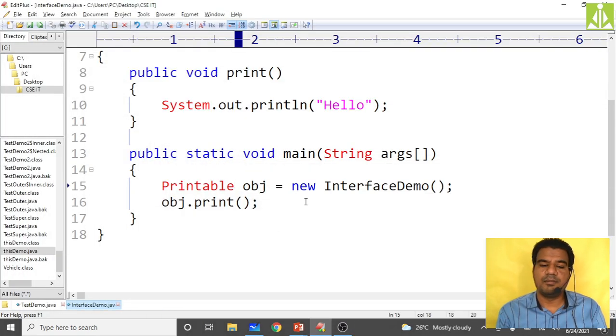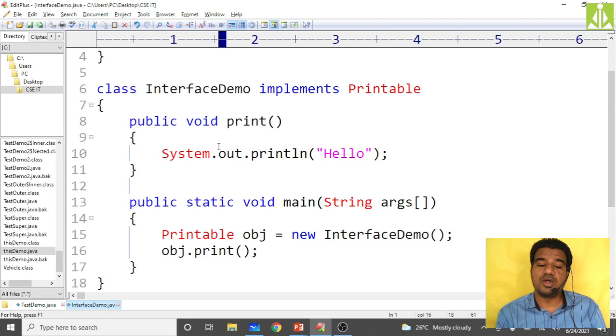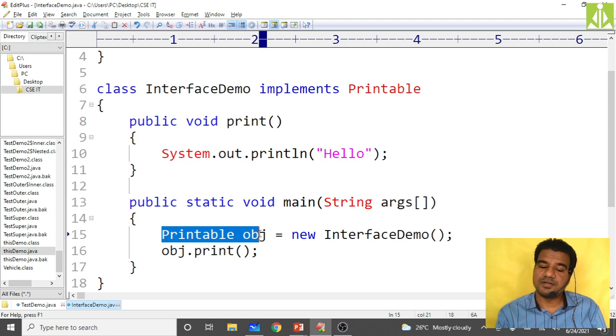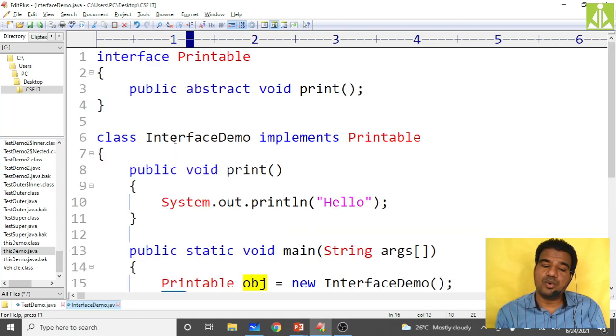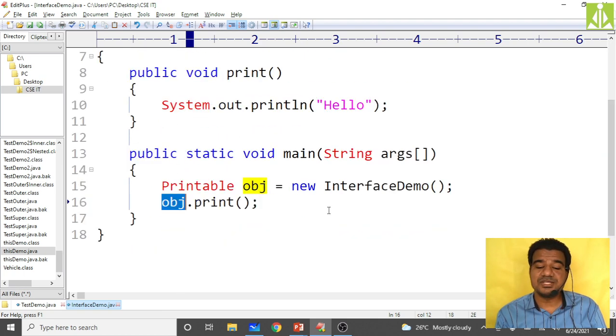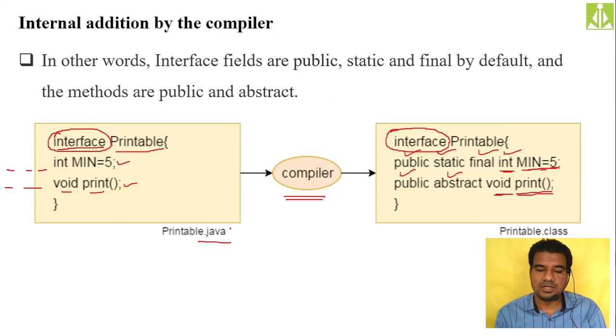So we have multiple references now. We can use the class reference, or we can use the interface reference. But always remember, we cannot instantiate the interface; rather we have to depend on the class only. From here to here, this is instantiation. From here to here, it is the reference variable. When you create an object, a reference is required as well as instantiation. For the object reference you can take both class as well as interface, but instantiation you can do only with the class. Hopefully you understood.